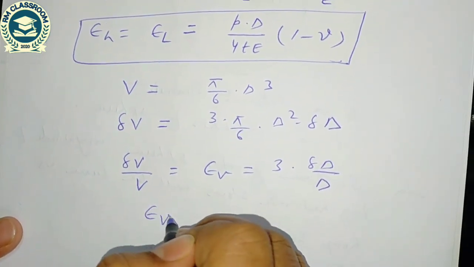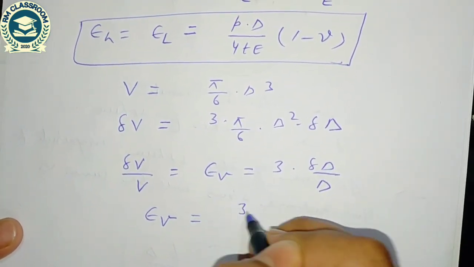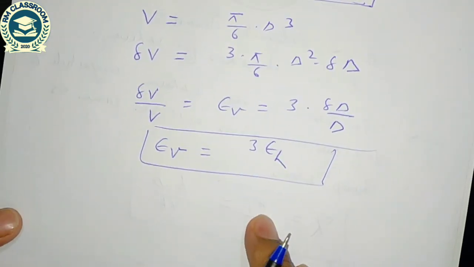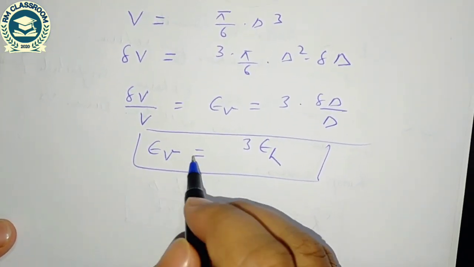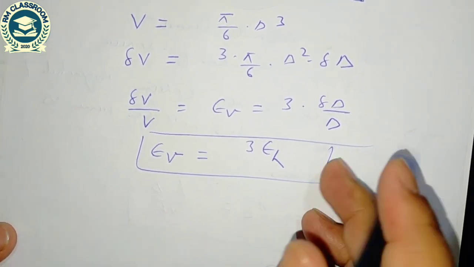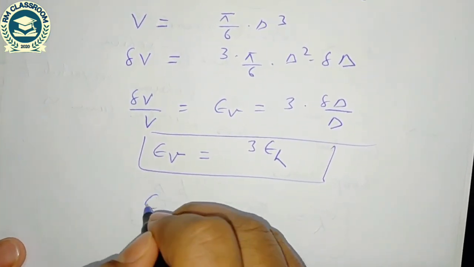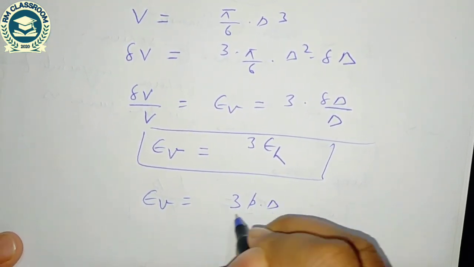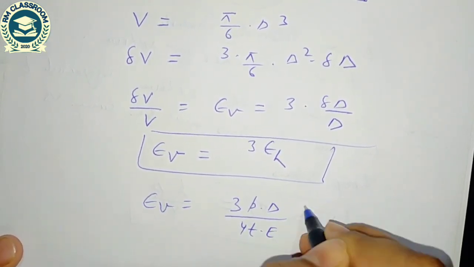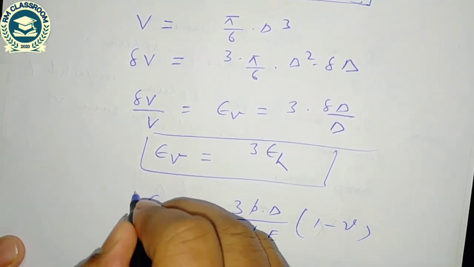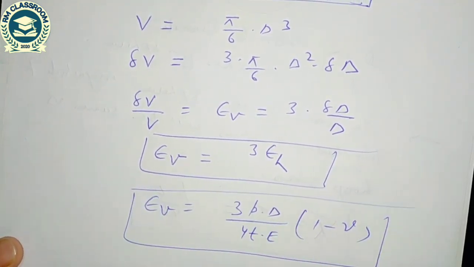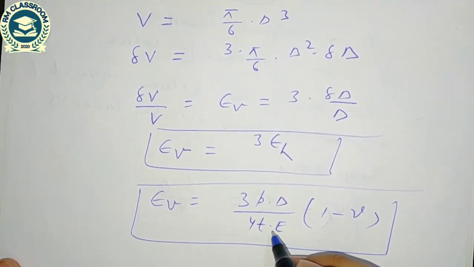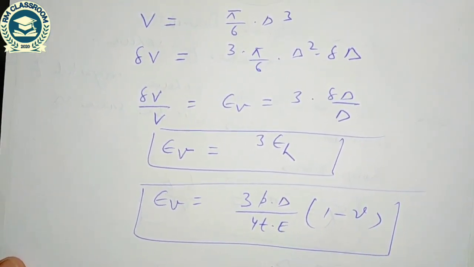So in case of thin sphere, volumetric strain is equal to 3 times the hoop strain. In case of thin cylinder, we have seen the volumetric strain is 2 times epsilon h plus epsilon L. So epsilon V is equal to 3 PD divided by 4TE into 1 minus nu, where nu is the Poisson's ratio, P is the internal fluid pressure, D is the internal diameter, T is the thickness, and E is the Young's modulus of elasticity.